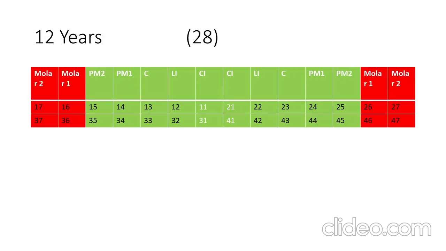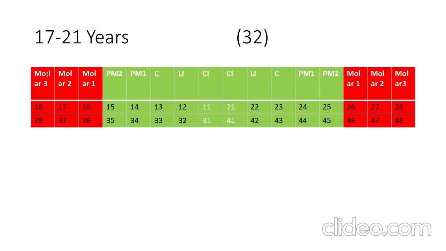At the age of 12 years, the second permanent molar will appear. Now you can easily see that the total number of teeth has increased from 24 to 28. As the total number of teeth has increased, it is a super added tooth. At the age of 17 to 21 years, the third molar appears, which increases the number from 28 to 32, and that's why it is a super added tooth.